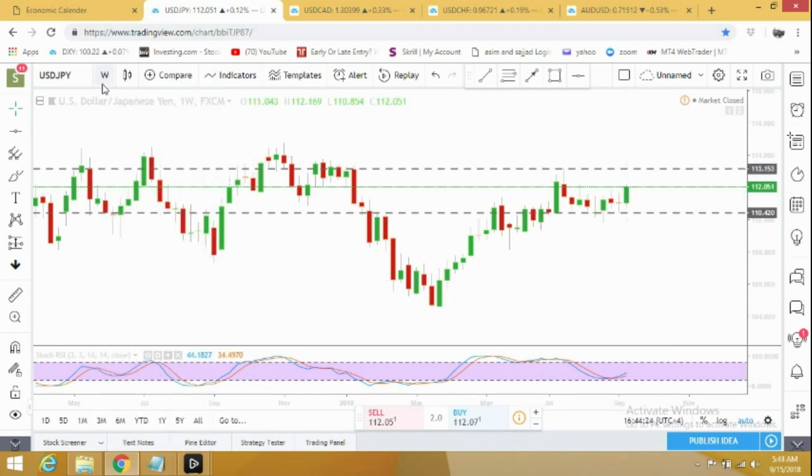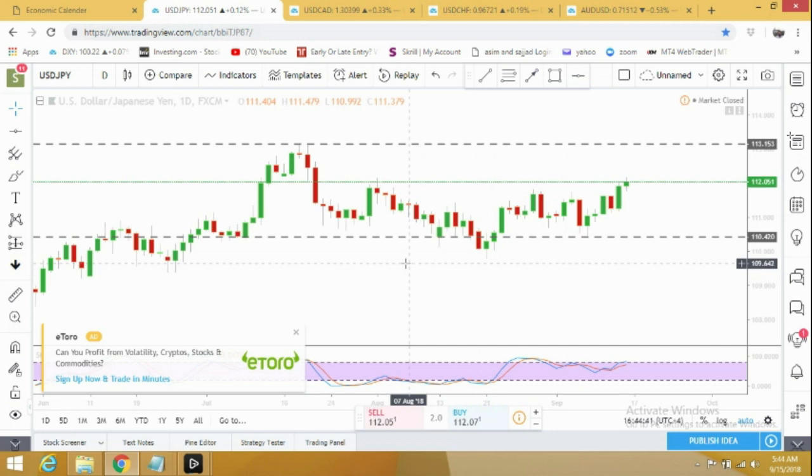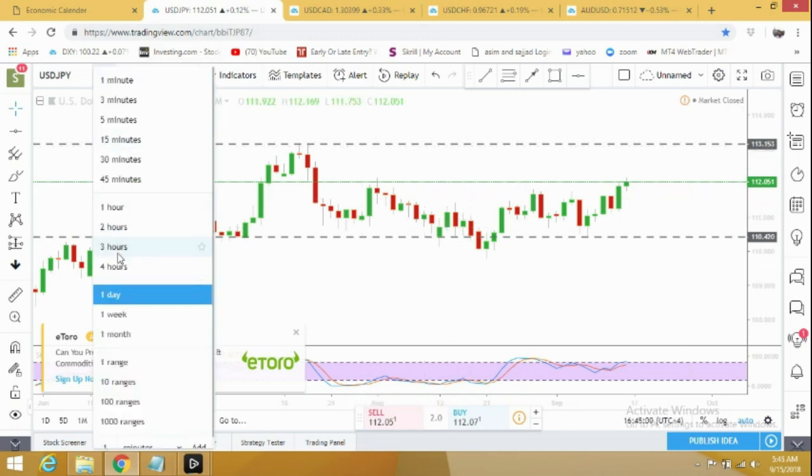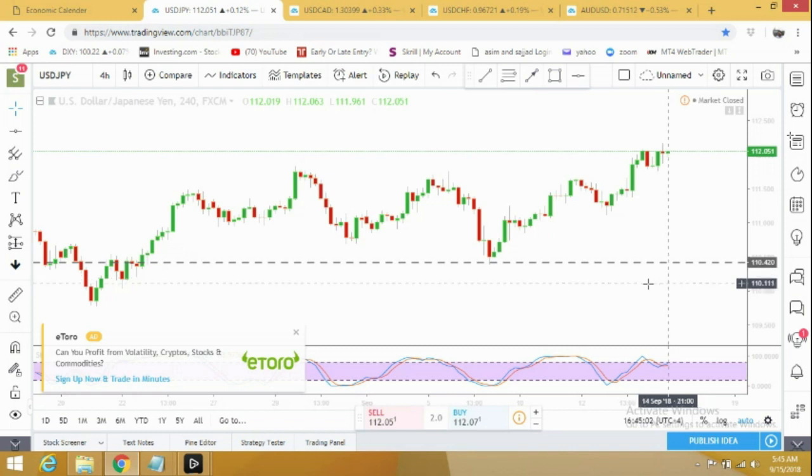We will see how it looks on daily and 4-hour time frames. On the daily time frame it looks much stronger. In the initial 2 or 3 days of the week I'm expecting that it can just continue its bullish trend, and from here it can drop again. Let's see how it looks on the 4-hour time frame. On the 4-hour time frame you can see after this smaller correction it went up very strongly, and then we saw this bigger drop, but it recovered fast. Right now we can expect it may go sideways, or it can again go for a smaller retracement, but then it's heading to 113 and above.